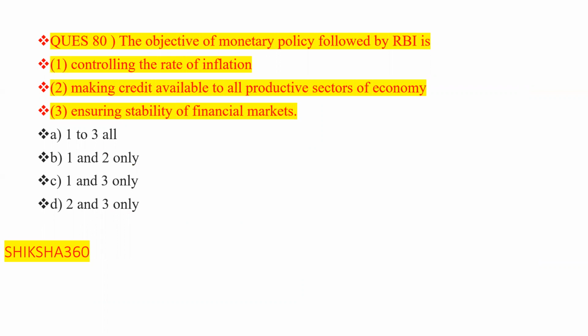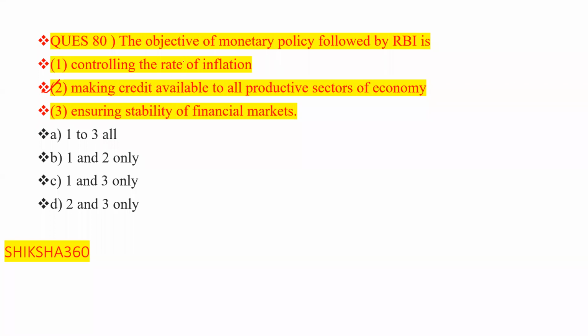The question asks what the objective of the monetary policy to be followed by the RBI is. Three points are mentioned. First, controlling the rate of inflation. Second, making credit available to all productive sectors of the economy. Third, ensuring stability of the financial markets. We have to find the correct answer.